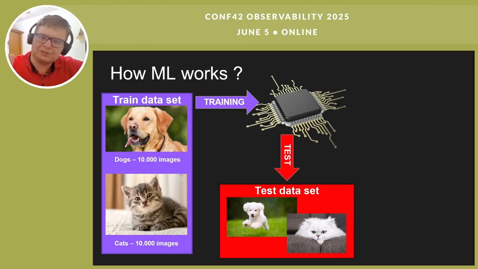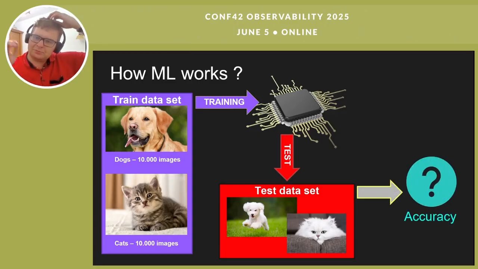How do we know which is which? The model should already know which is which. I'm going to ask it which is a cat, which is a dog. Let's say that out of 100 images, it managed to classify correctly 80 of them, and 20 are wrong. In that case, the accuracy is 80%. We compute the accuracy, and I'll say the accuracy is 80%. I'm happy. If not, back to training.